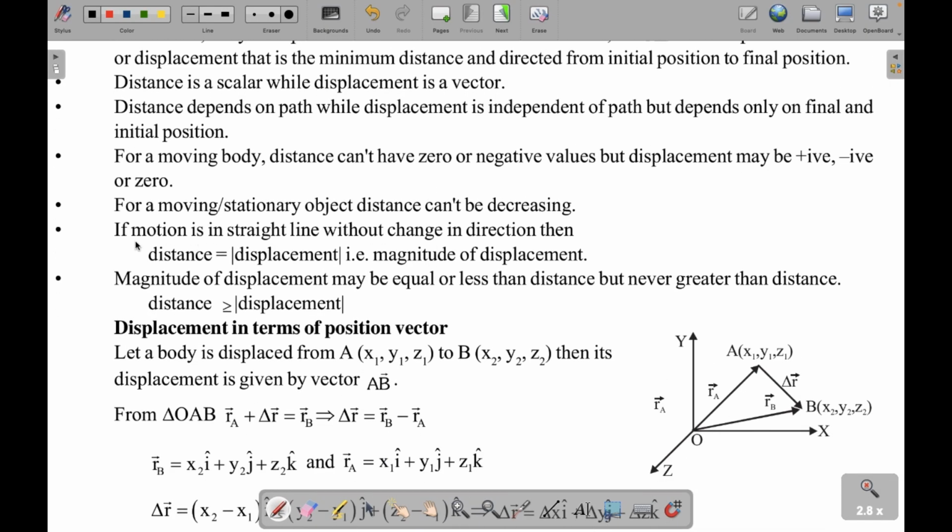Right, so see this example, if motion is in straight line without change in direction, then distance is equal to magnitude of displacement. When you are talking about displacement, displacement is a vector quantity, distance is a scalar quantity. Right, what is the difference between scalar and vector quantity? Vector means it considers both the magnitude and direction, and scalar has only magnitude and no direction. When we talk about vector quantity, it has magnitude as well as direction.